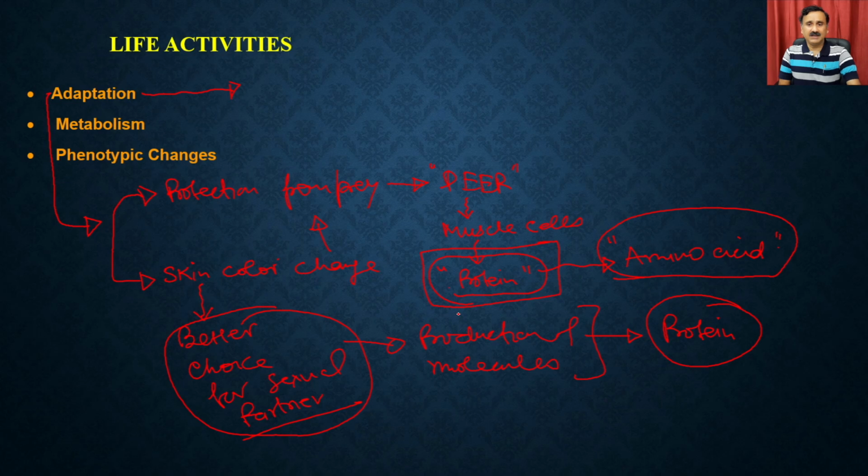So what you see here is that if a protein production is essential, then the protein is going to be synthesized by synthesizing the different types of amino acids and then combining them in a particular sequence, and that is being done by a systematic series of reactions, okay? And all these reactions come under the big umbrella of the central dogma of life.